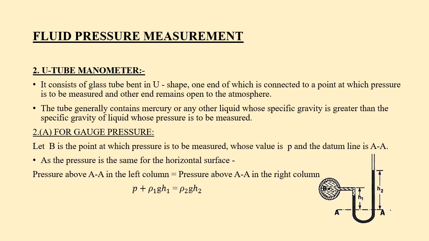So we can write that small p plus rho 1 g H1, which is the summation of pressures in the left column, is equal to rho 2 g H2, which is the pressure in the right column above the line AA. Rearranging the equation, small p is equal to rho 2 g H2 minus rho 1 g H1. In this way, the value of p can be measured.